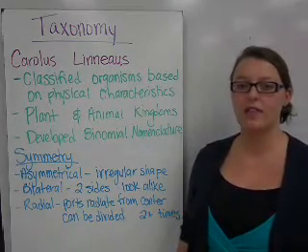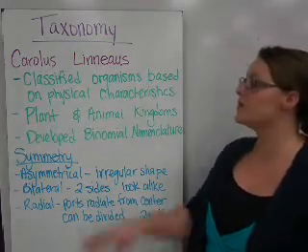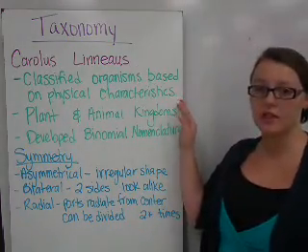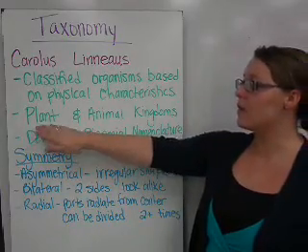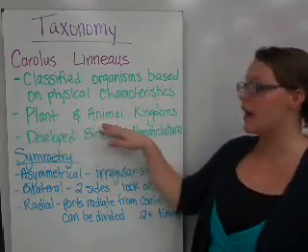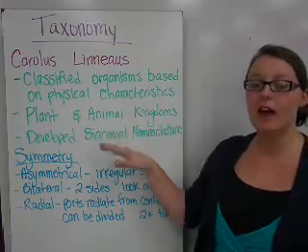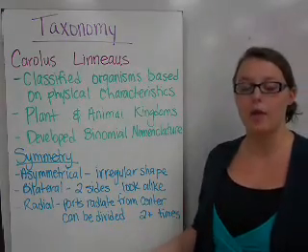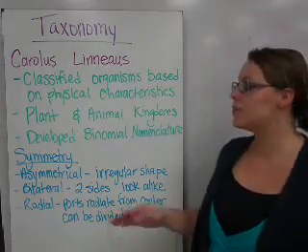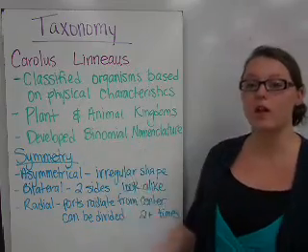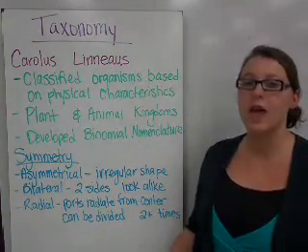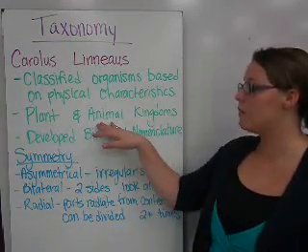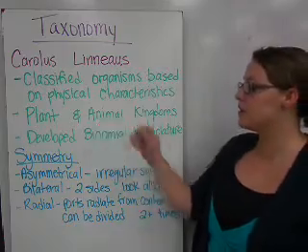Taxonomy is the science of classifying living things. This all started with a scientist named Carolus Linnaeus, and he classified organisms based on their physical characteristics. And he classified organisms only into plant and animal kingdoms. Since then, we've added a lot more kingdoms because we've discovered new microscopic organisms that he didn't know about. We've also discovered some of the processes going on in these organisms make them too different to put in the same kingdom. So he classified based on either plant or animal, based on those physical characteristics.